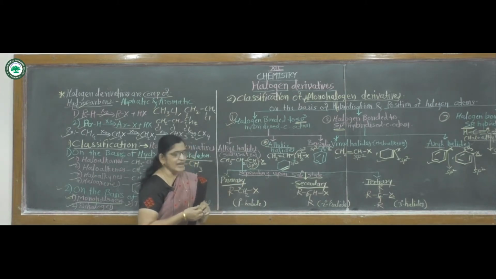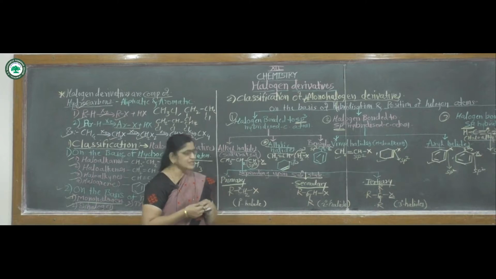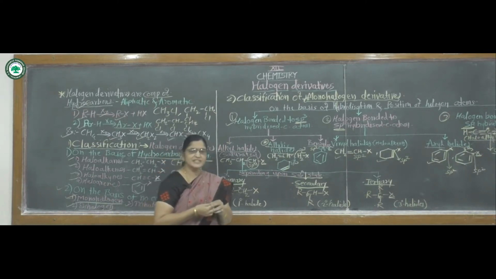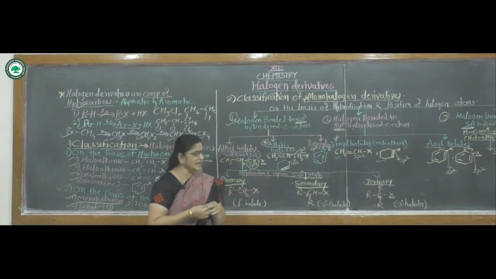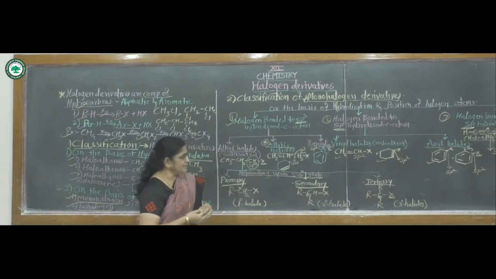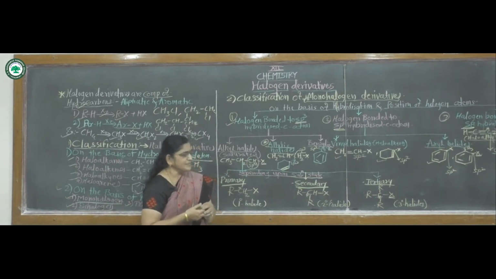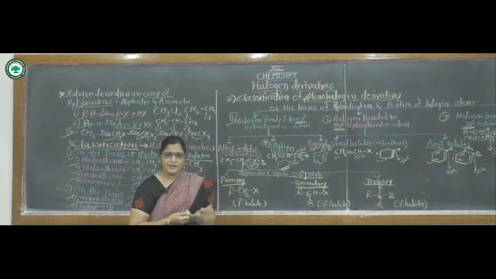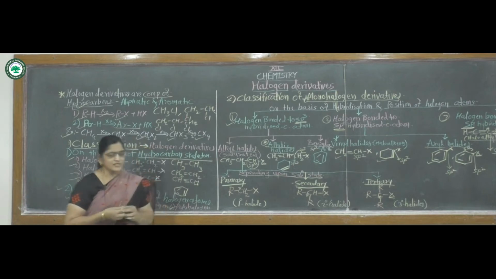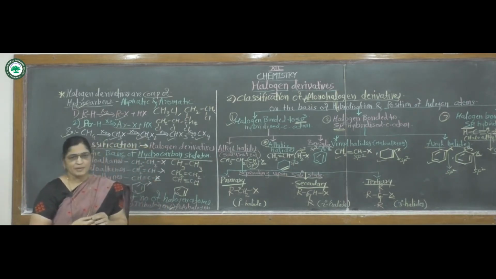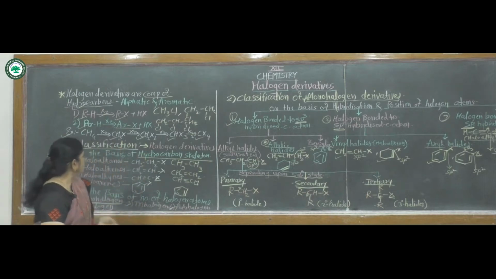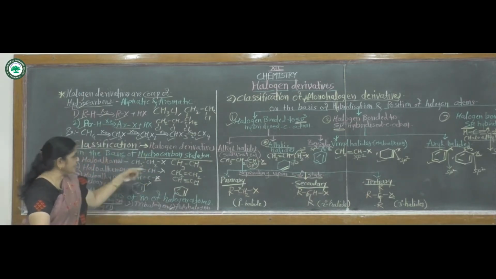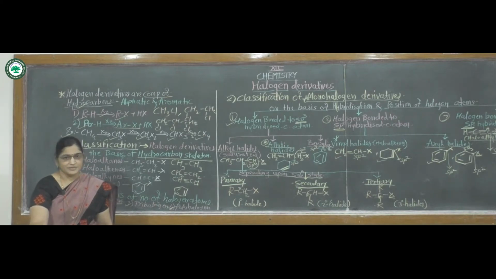Then second, aryl halides. Aryl halides means halogen atom bonded directly to a benzene nucleus or directly bonded to aromatic compounds. And third one, that is halogen bonded to sp type of hybridized carbon atom. That means the halogen atom is bonded to a carbon which is attached to another adjacent carbon atom by a triple bond. In this way, this is the introduction and classification of these halogen derivatives.